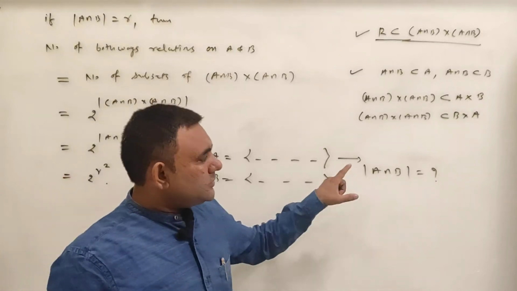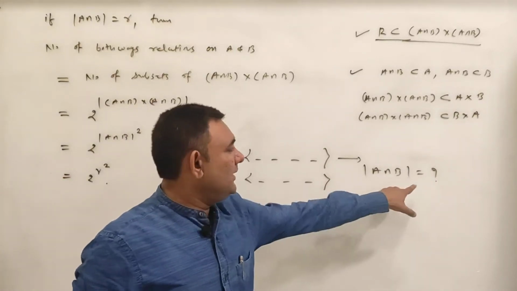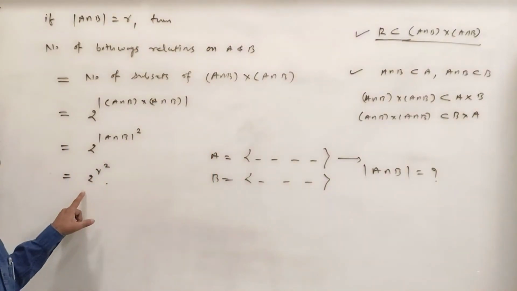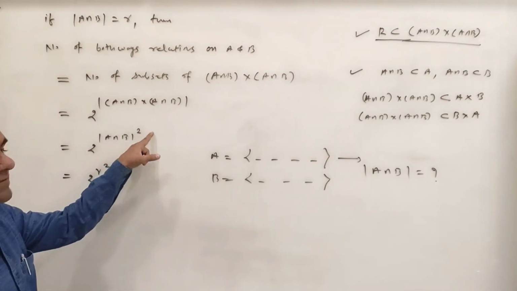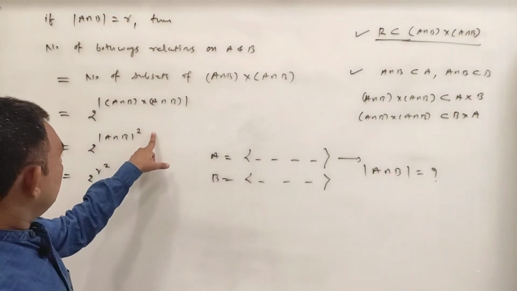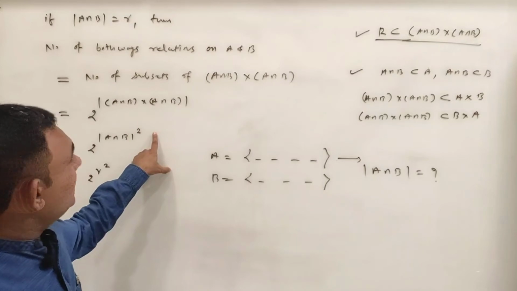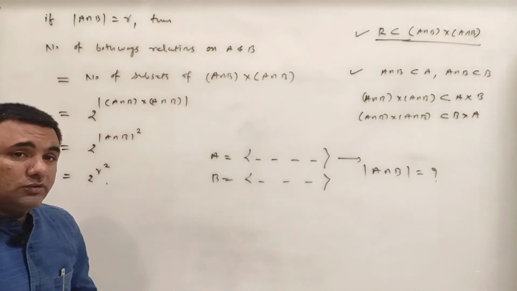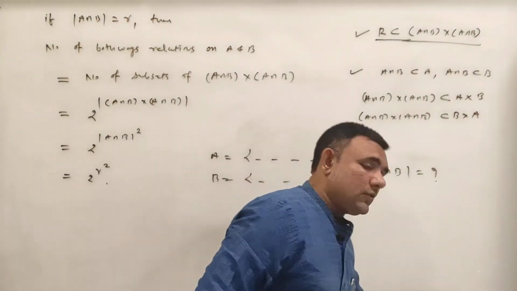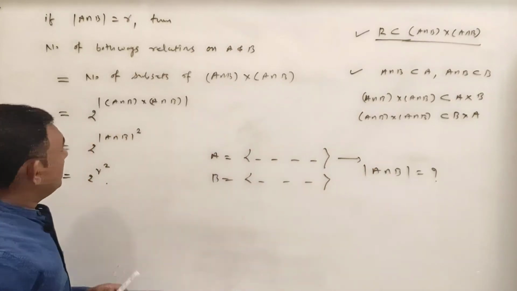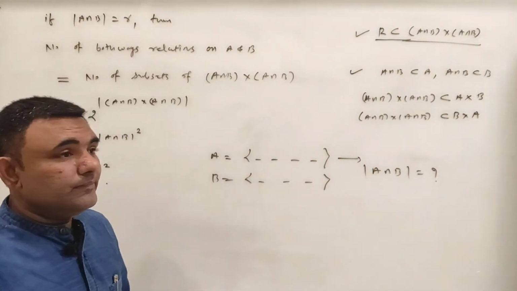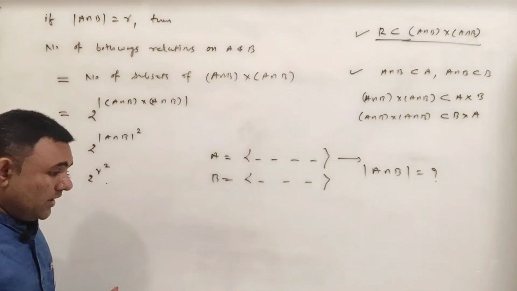So once you know A intersection B's cardinality, then 2 raised to the square of the cardinality of A intersection B is the number of both ways relations on A and B. So this is what we have for relations.